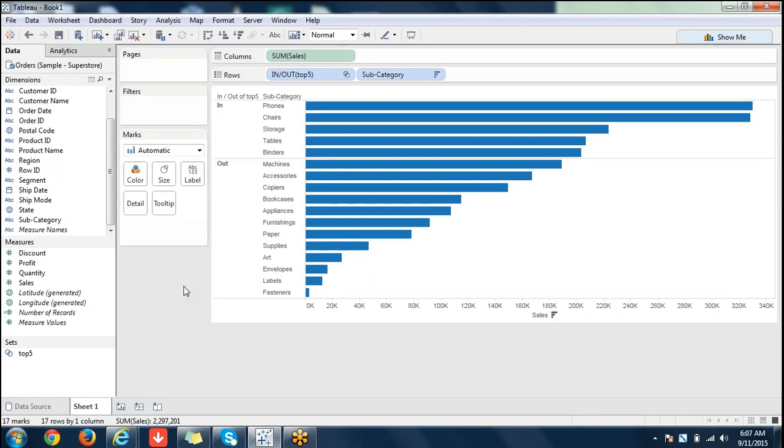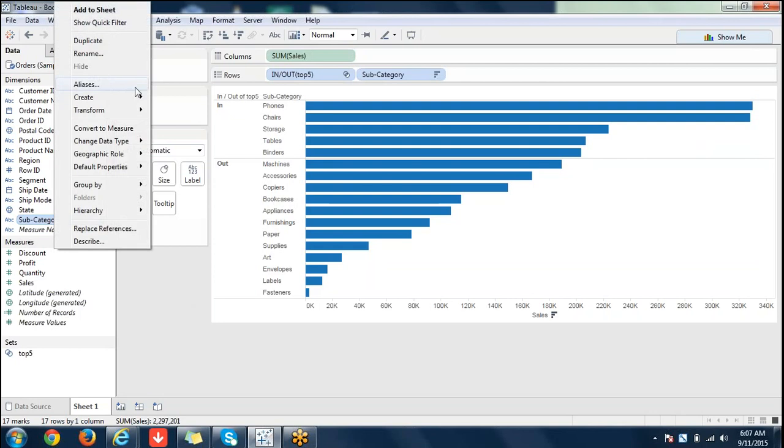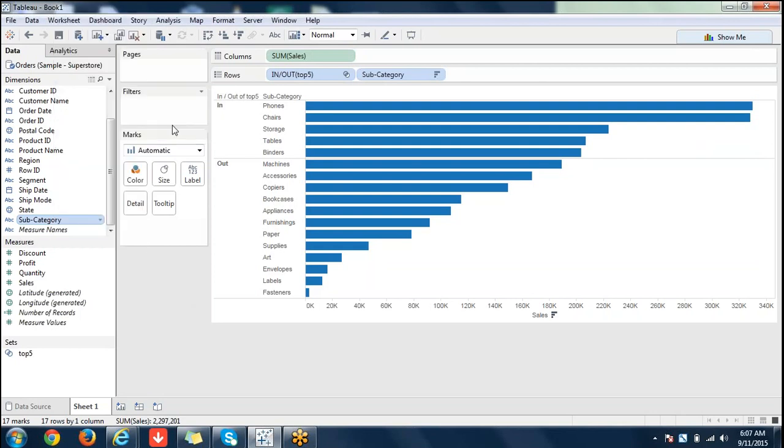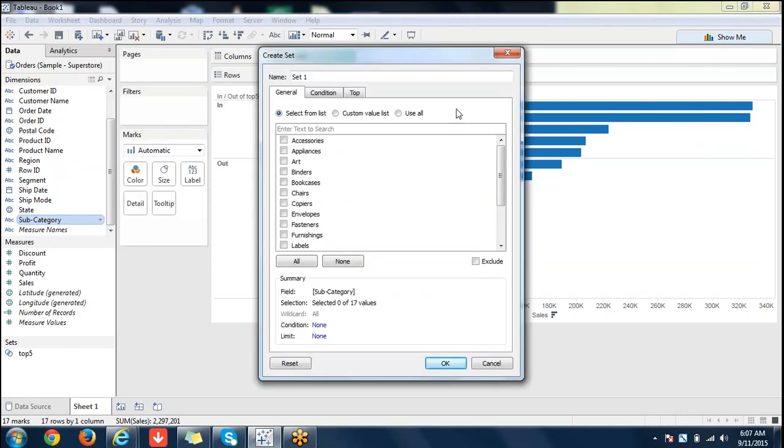Just creating a set is just grouping of dimension members based on some criteria. You can do visual grouping. Again, you can go here. Not only that, you can create here. You can say create set also. If you click on create set, you remember the groups window yesterday. So that's very important. What is the difference between the groups window and the sets window today?